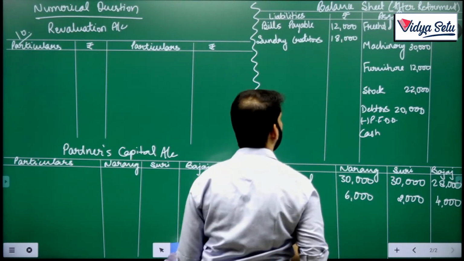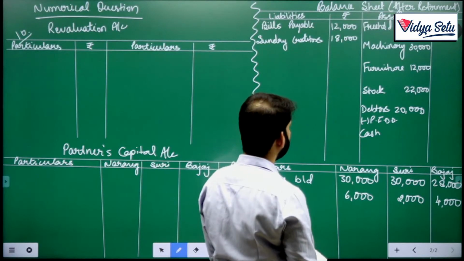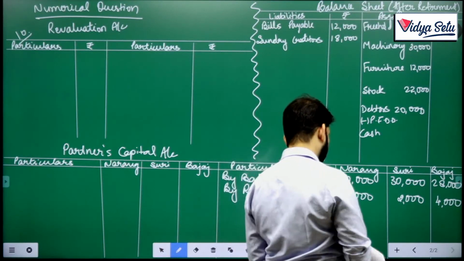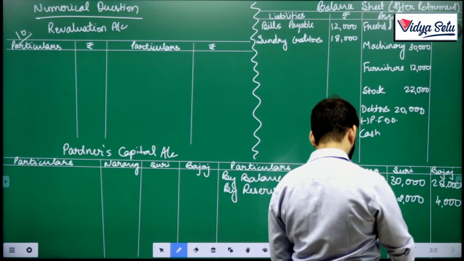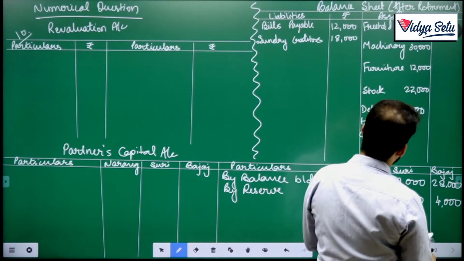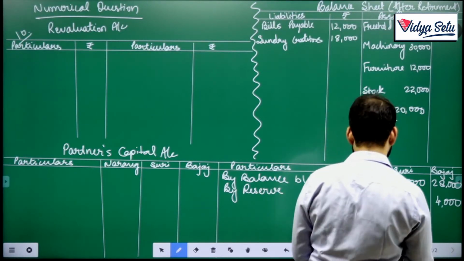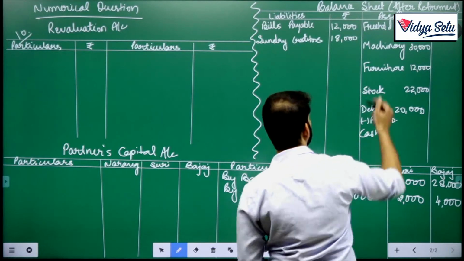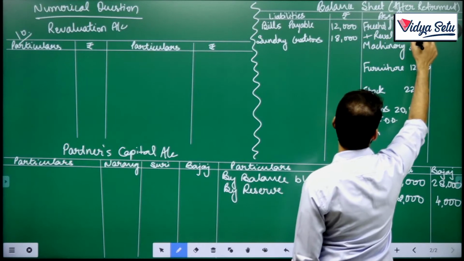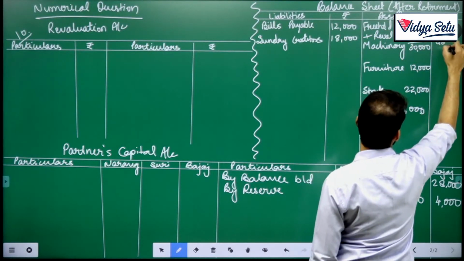Then freehold property and stock appreciated, right? A 20% and 15% appreciation had happened. So 40,000 into 20% comes to 8,000, so it becomes 48,000.